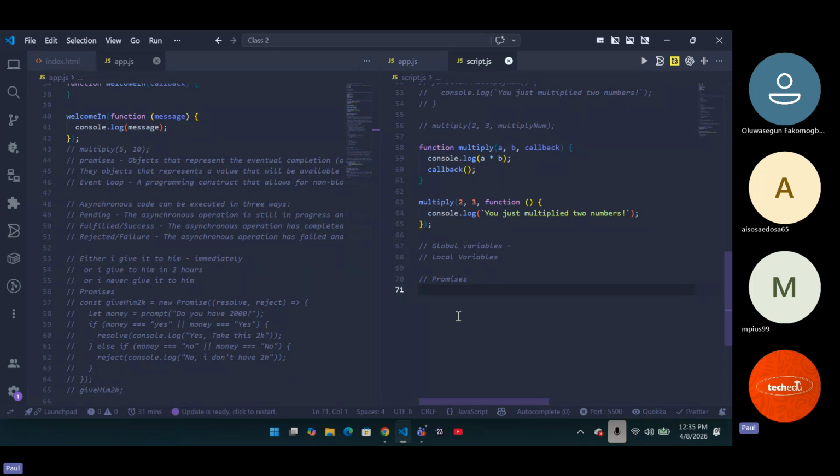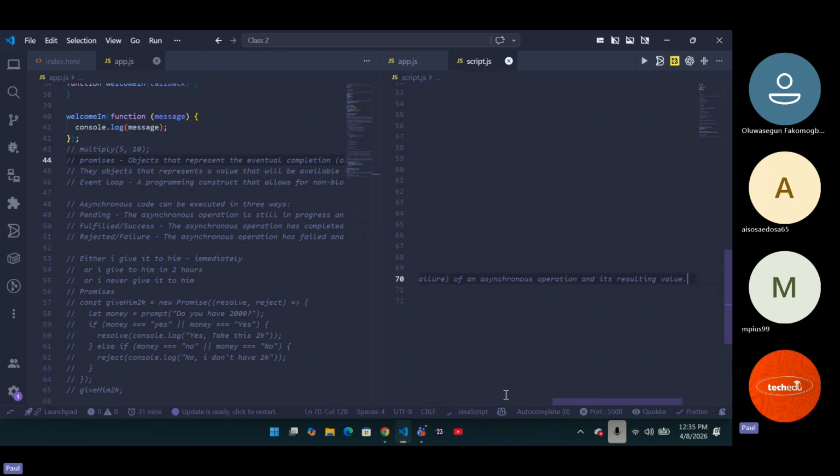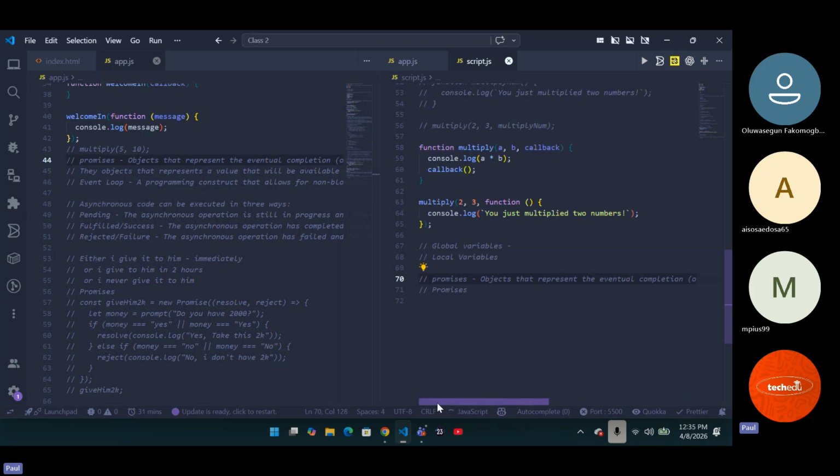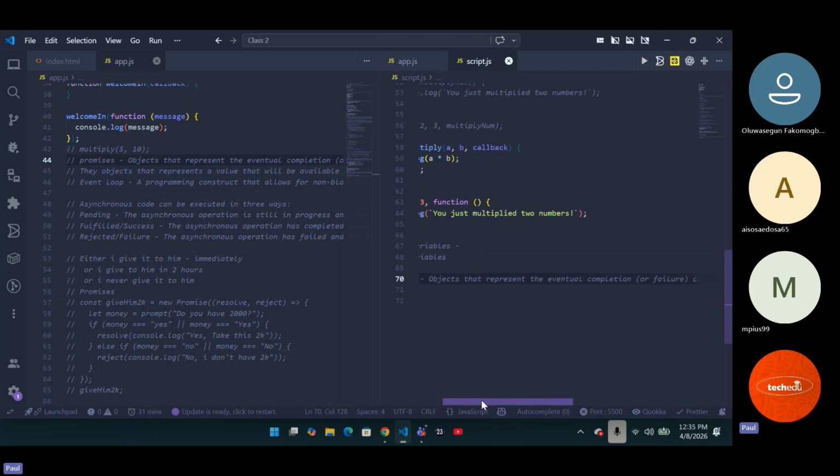Now, we've talked about callback. Let's talk about promises. What is a promise? I'm going to define one, just use one funny definition here, then I'm going to go ahead and explain to you what it means. Promises are objects that represent the eventual completion or failure of an asynchronous operation and its resulting value.